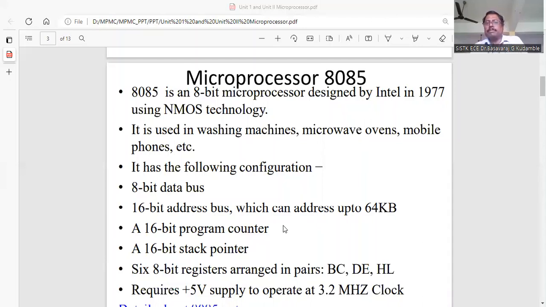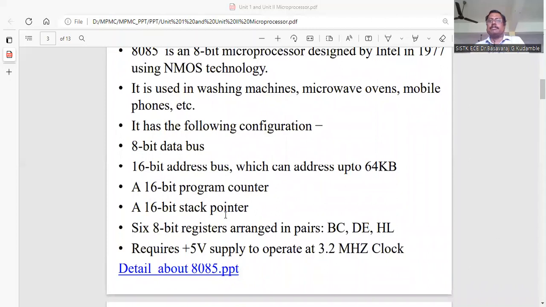Then there is a 16-bit program counter, whose capacity is 16 bits. The address of the instruction will be stored in the program counter. Then the stack pointer is also 16-bit. It holds the address of the memory location used for the stack, a part of the RAM that can be used as a stack. There we store data, and also whenever a subroutine is to be executed, the return address is stored in the stack. That memory location address will be stored in the stack pointer.